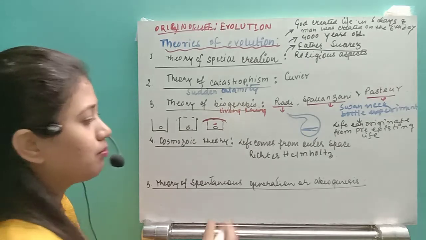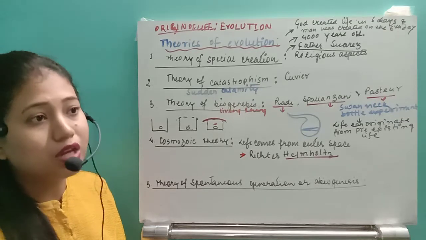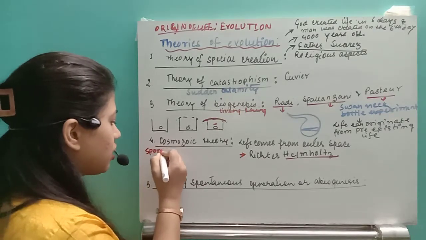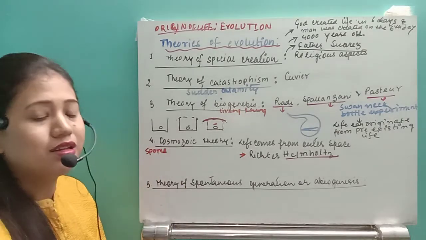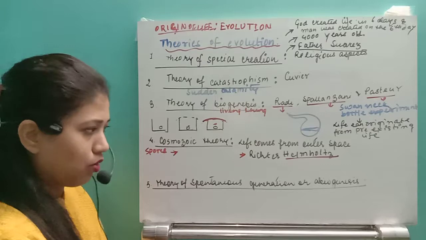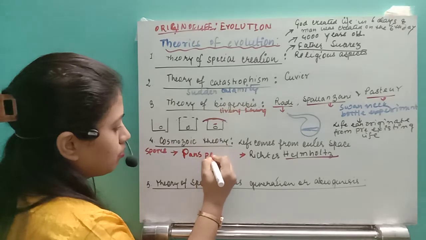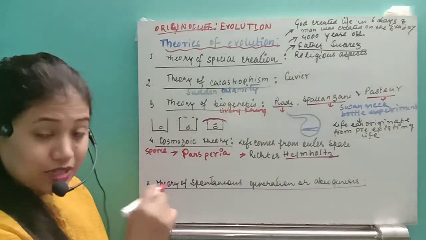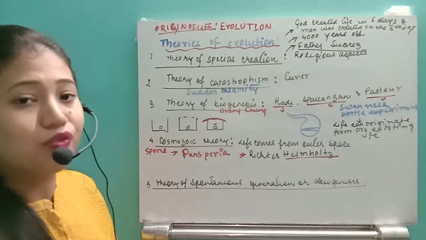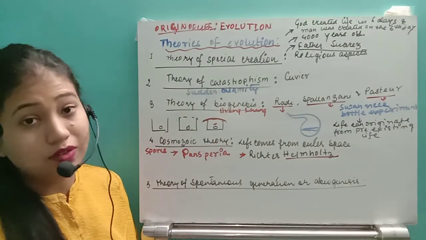It was said by the scientist Richter and Helmholtz that life was created on the earth because spores were sent to the earth from outer space, and on the earth life originated from the spores. According to Helmholtz, those spores are called panspermia. From the heavens the spores are sent, and on the earth where the spores flourish, they grow and develop into different types of organisms.